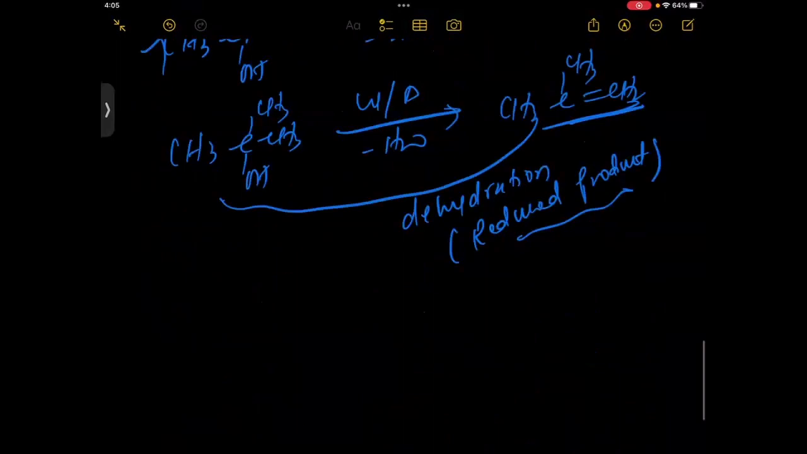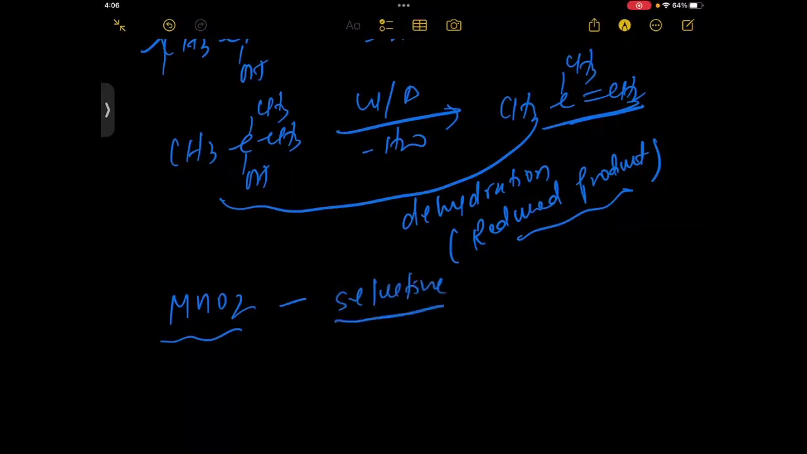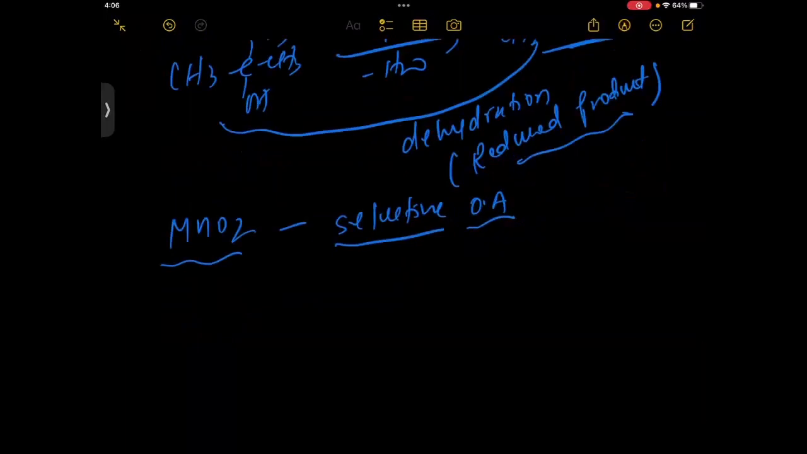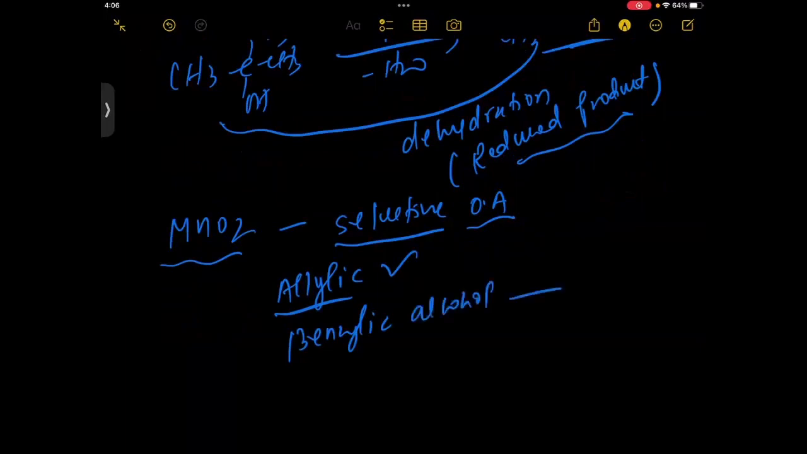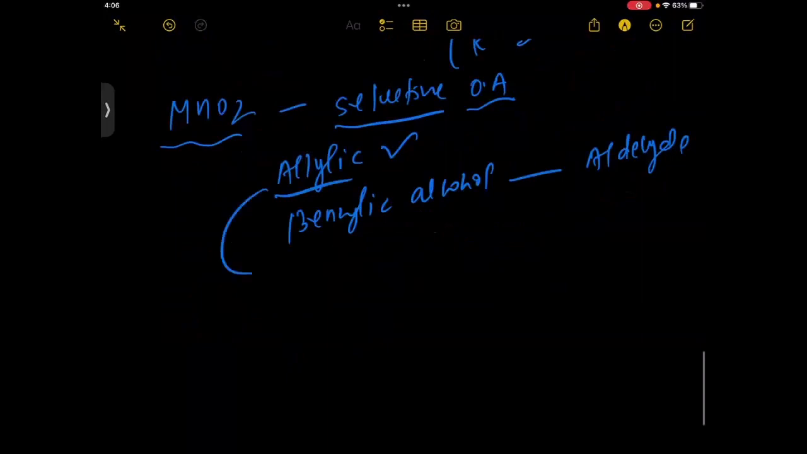Still one more mild oxidizing agent is MnO2. This is called a selective oxidizing agent. Why is it called selective? Because it oxidizes allylic and benzylic alcohols into aldehydes, both. For example, you can see here CH3 CH double bond CH CH2OH.